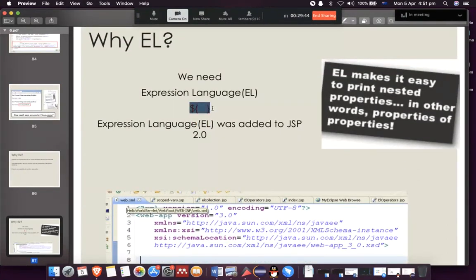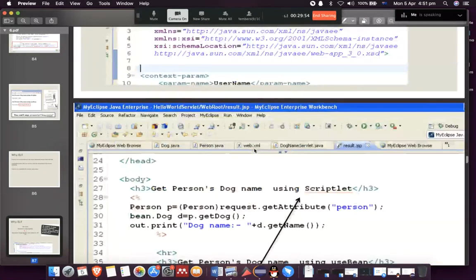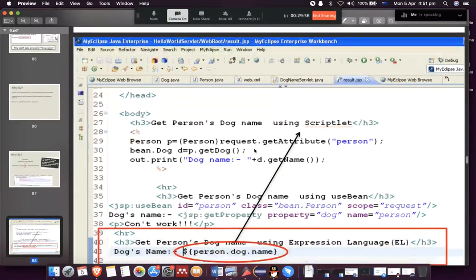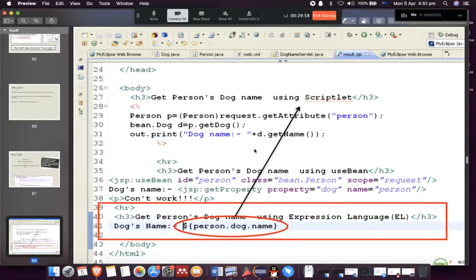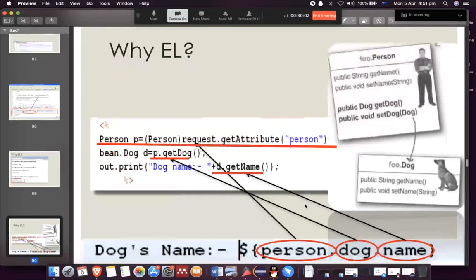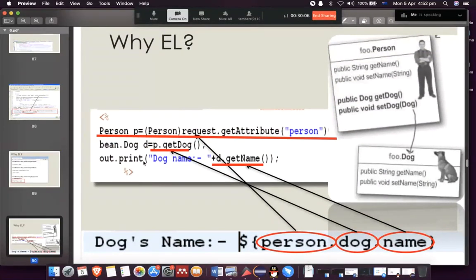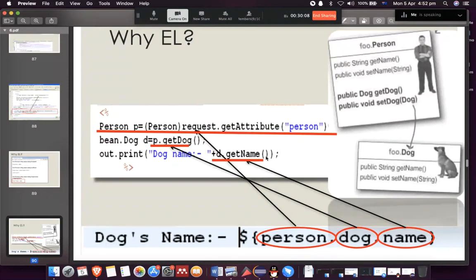So all we need to display properties with expression language is a $ sign and brackets. Inside, we can write the name of the attributes and properties. Okay, so these are all the things that we discussed. As you can see, with scriptlets, we had to write 3 lines of code.